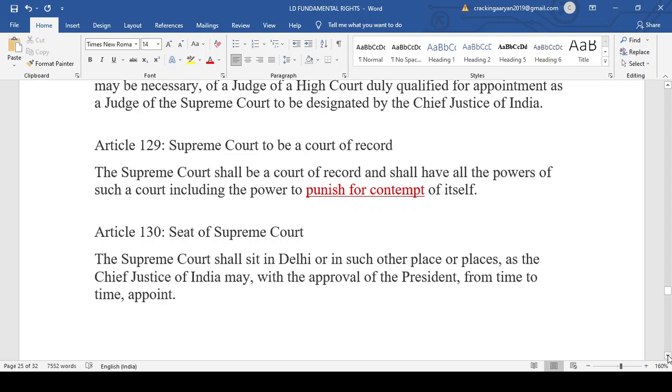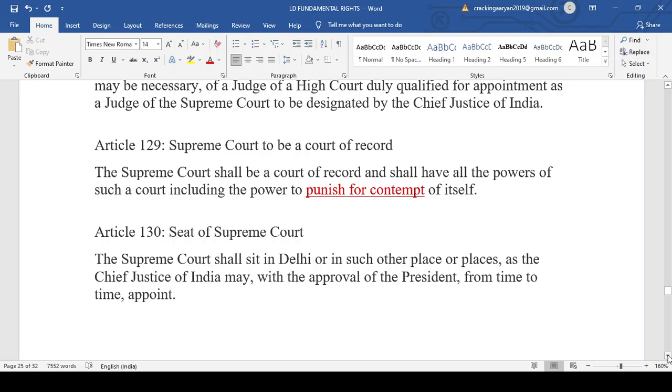When Lightning Dream organized the debate on Article 124, whether India is a free democracy, discussed in light of Section 124A of the Indian Penal Code, 2 or 3 of the participants argued that just like the Supreme Court can punish anyone for contempt, why cannot the government have the same power under the sedition law? So that was an argument.